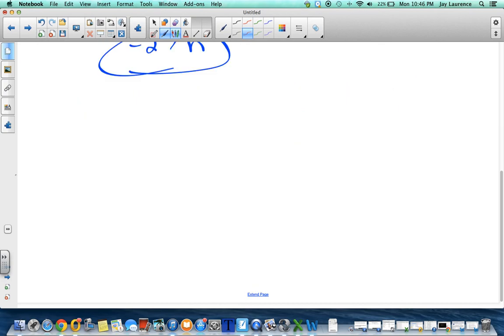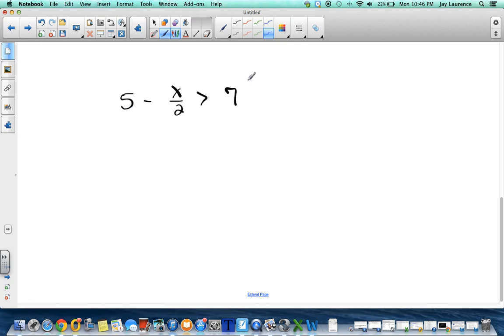One last thing I want to talk about, I hope Mr. Cooper's paying attention to this. If I have 5 minus x over 2 is greater than, say, 7. Now, Mr. Lawrence likes to subtract 5, but I got a feeling, Alex, you like to multiply first. You want to say, hey, Mr. Lawrence, I'm going to multiply this by 2. And I'm going to multiply this by 2. And I'm okay with that, Alex, except you have to remember to multiply the 5 by 2.